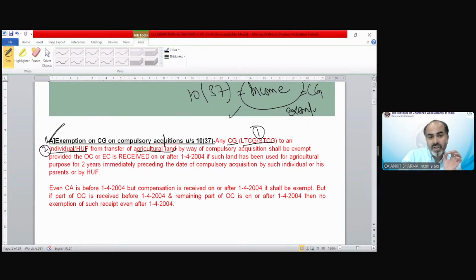The third condition is that this exemption works only when there is a transfer of agricultural land. Which agricultural land are we talking about in this case? Think about it and let me know. Is it rural or urban?